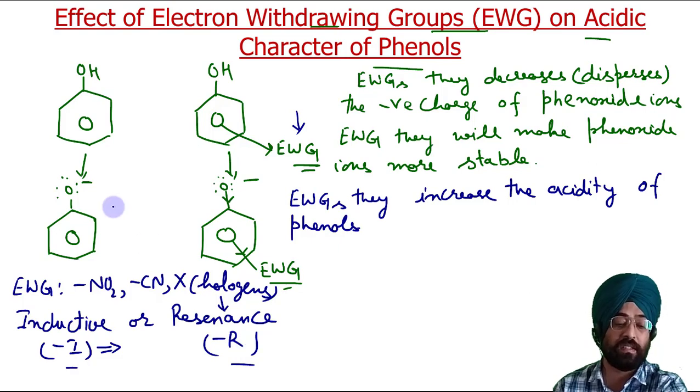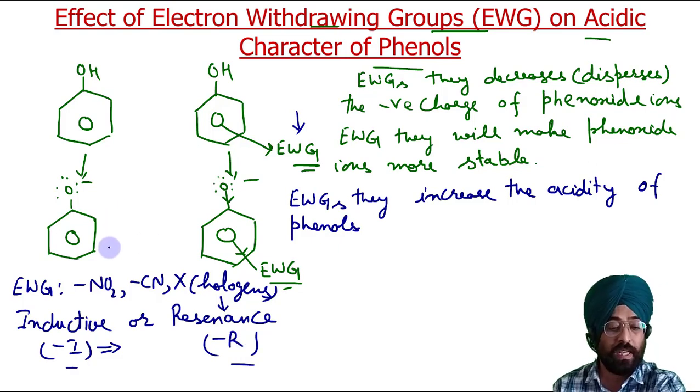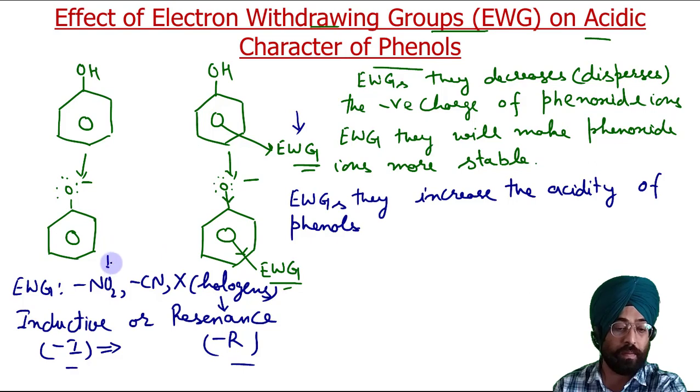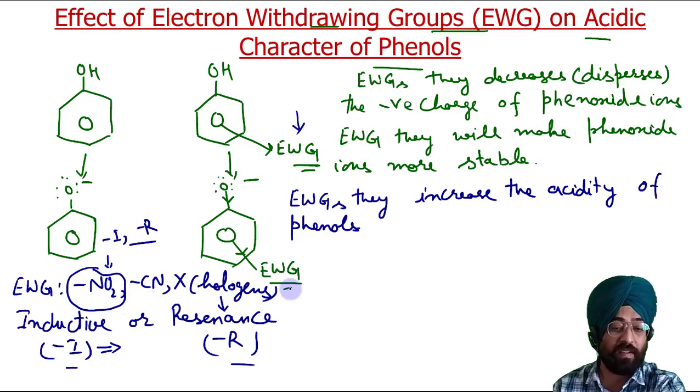If they act in the same direction, a group like the nitro group has minus I as well as minus R effect, so it will always increase the acidity. Whereas halogens have minus I effect, but they have plus R effect. Now they have opposite effects.